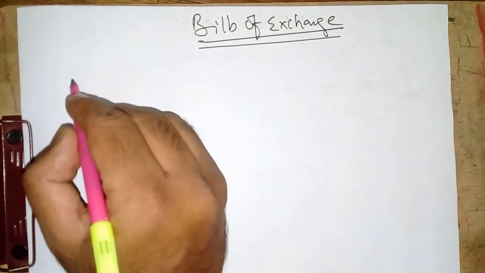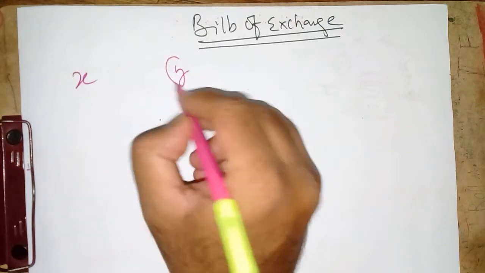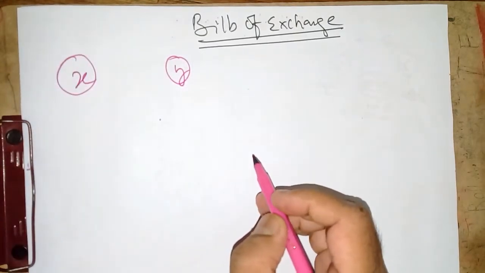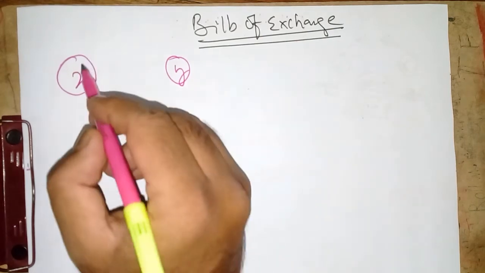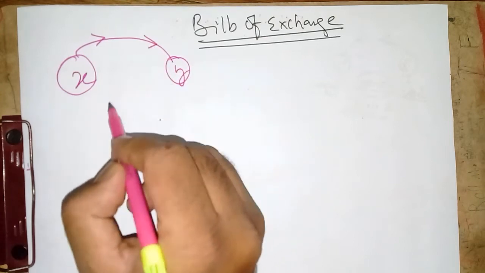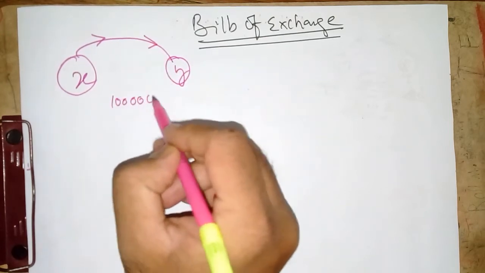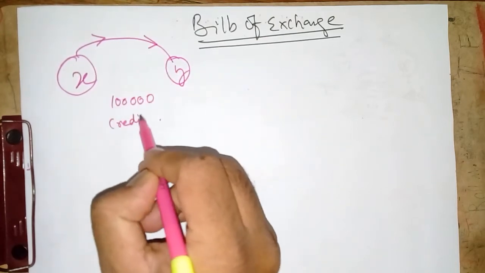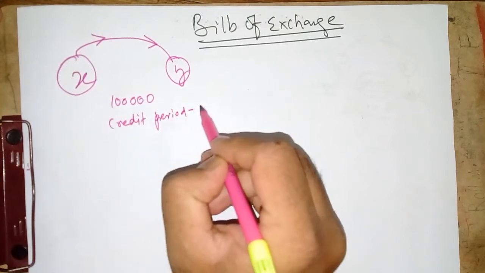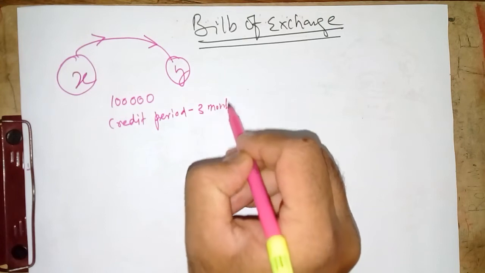We'll take two people, that is X and Y, two business people. So what is the status here? X is selling goods to Y, let's say rupees 1 lakh, and the credit period is 3 months, presume that, right?